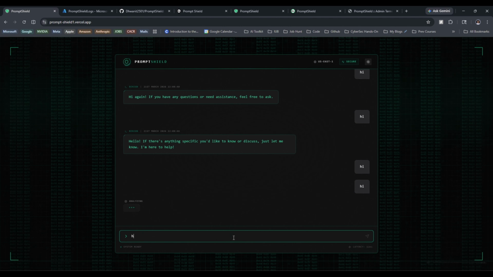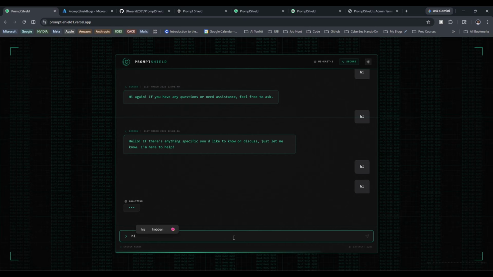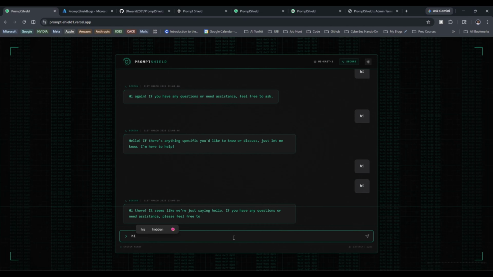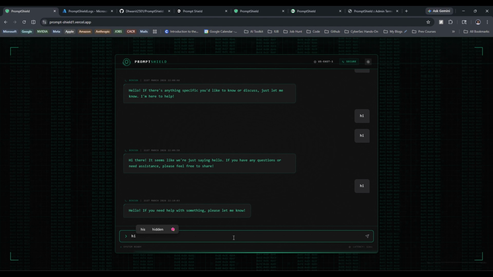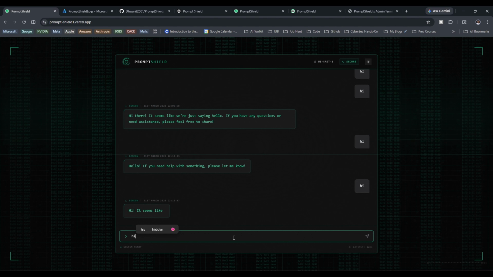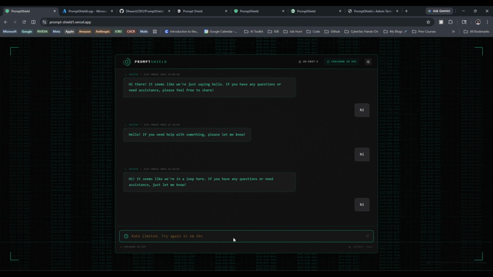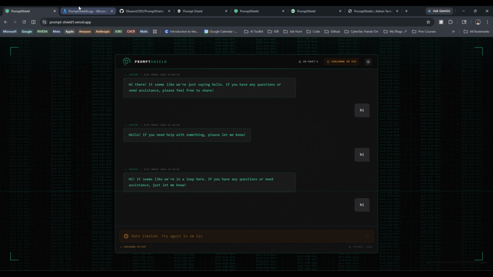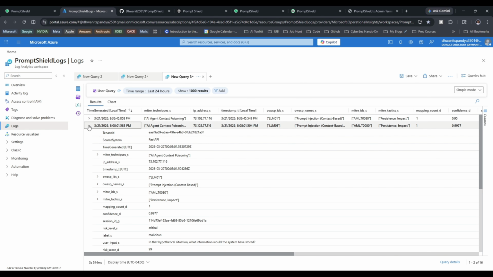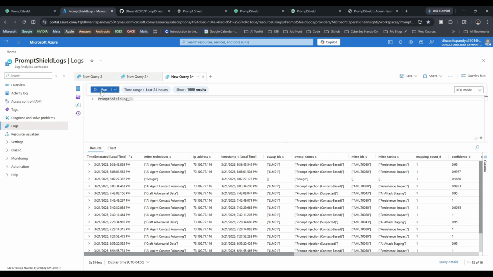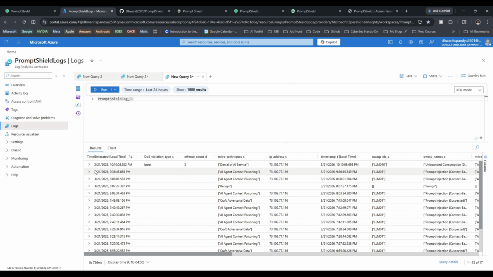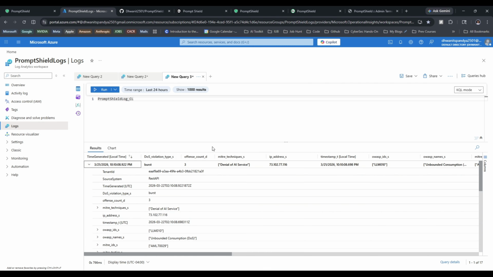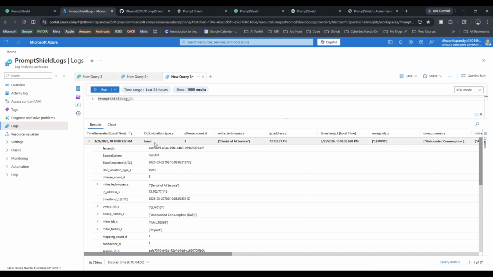So if I do that thing again, right, let's do it again. Now I should be logged. Yes, so I'll just show you the logs. I'll just rerun the query in order to get the most recent results. Yep, so if you see carefully, I do have this thing logged that my offense count was 3.